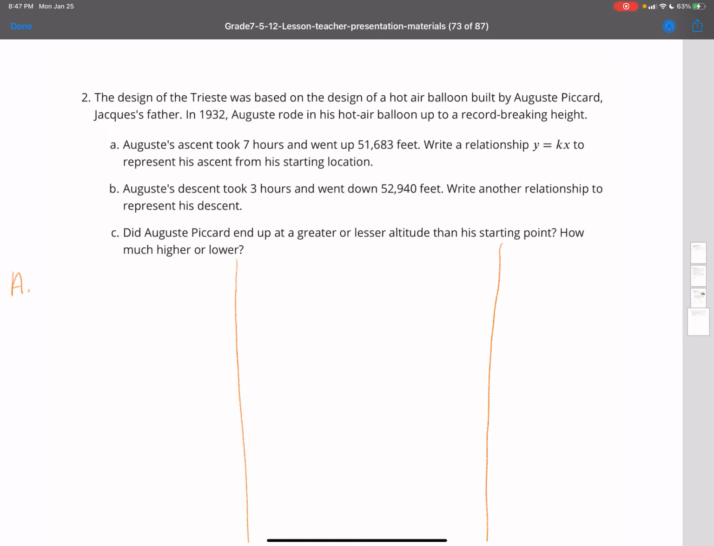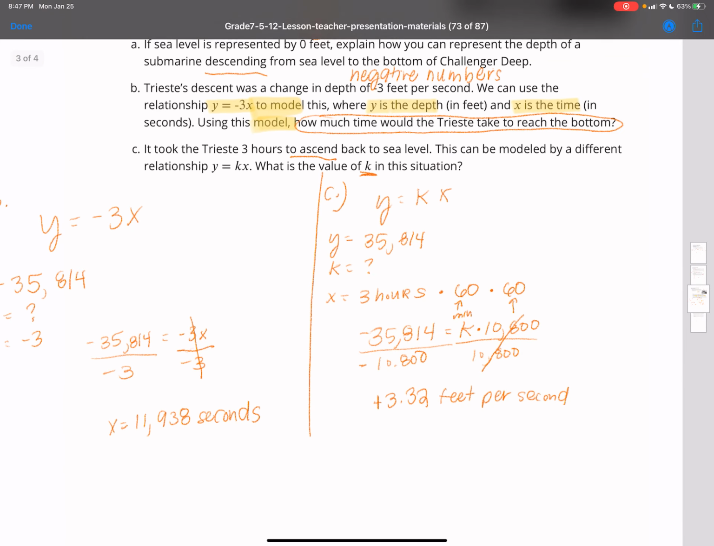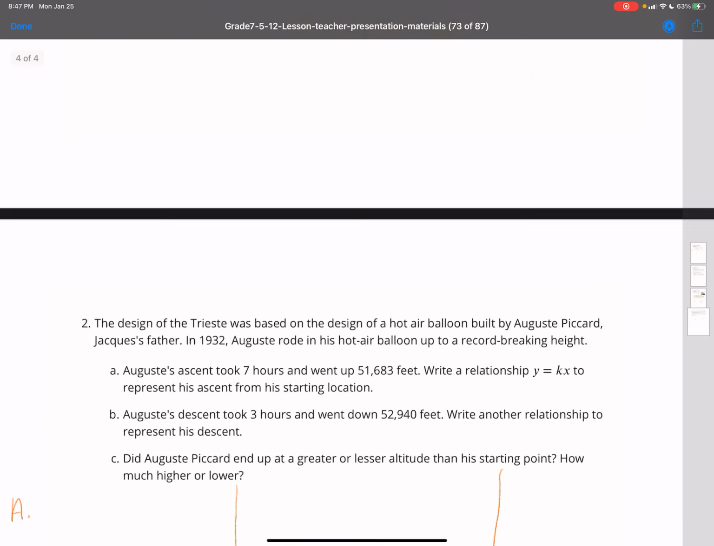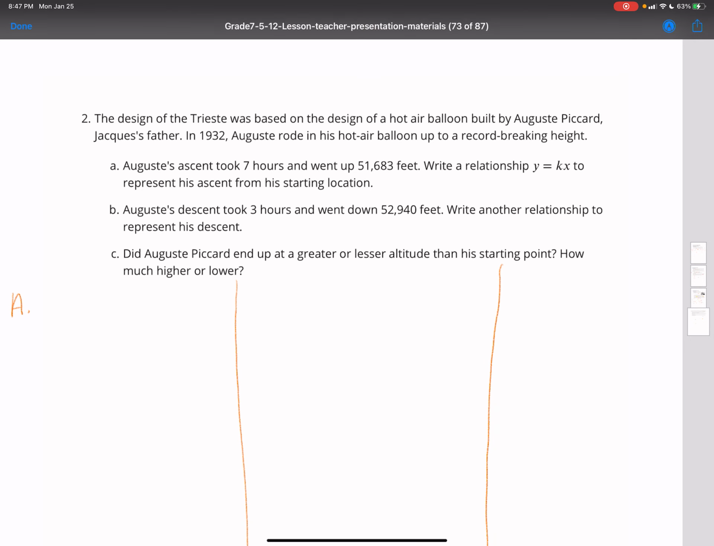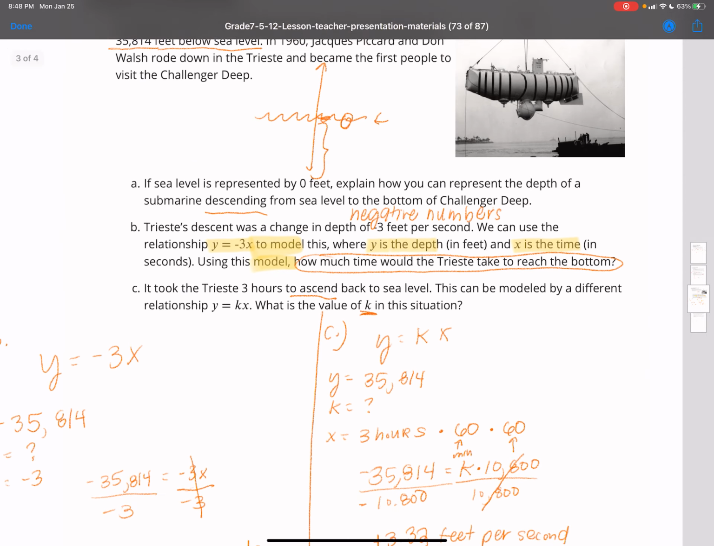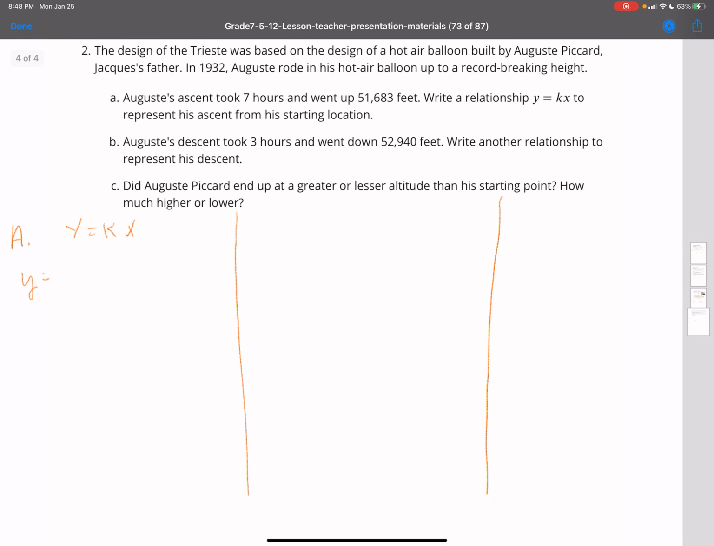We're going to put part A right here. And we're doing the same thing that we did in the first question for part C. We're just going to find the constant of proportionality, and we're converting those hours to seconds. So I want to write that at the top, y equals kx. Just a friendly reminder, y is representing the depth, and x is representing time.